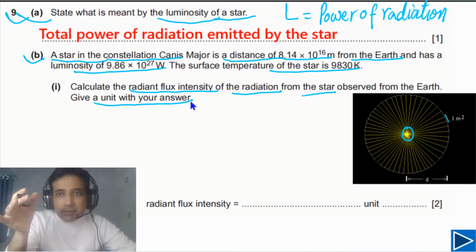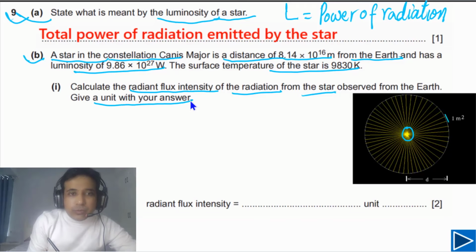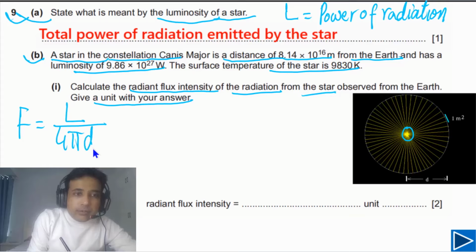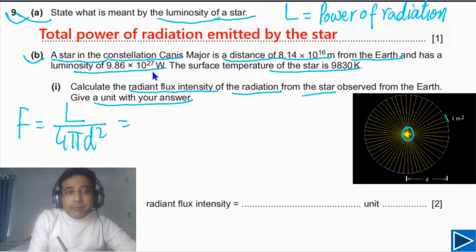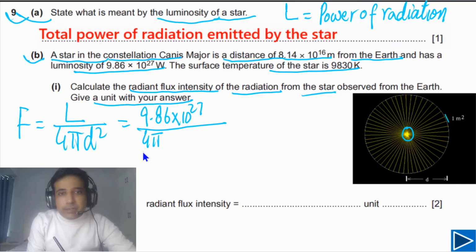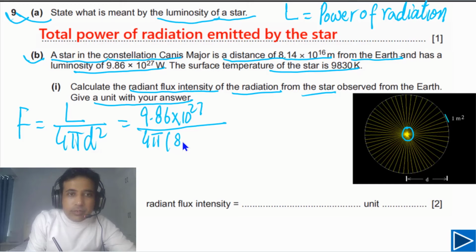In this case, we need to write down what intensity is. Intensity is equal to F, and F is equal to L divided by 4 pi d squared. We have the value of luminosity, which is equal to 9.86 times 10 to 27, divided by 4 pi d squared. D is the distance, which is given as 8.14 times 10 to 16, squared. Now if we solve this, we can find the value of radiant flux intensity. But the question is also asking us to write down the unit.